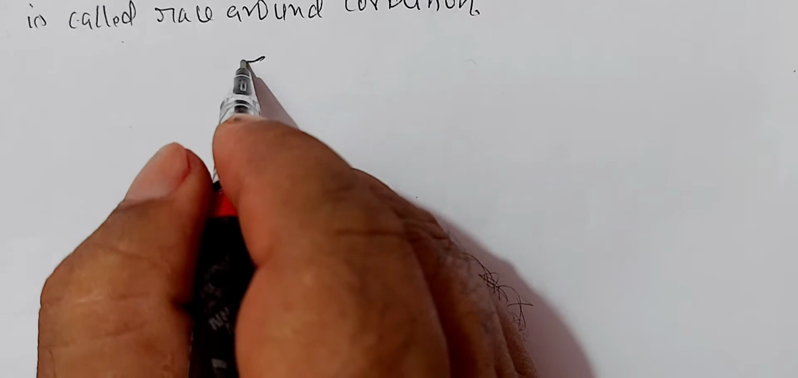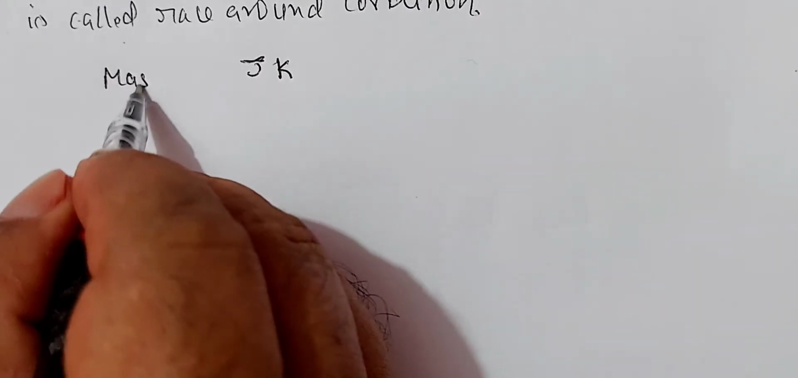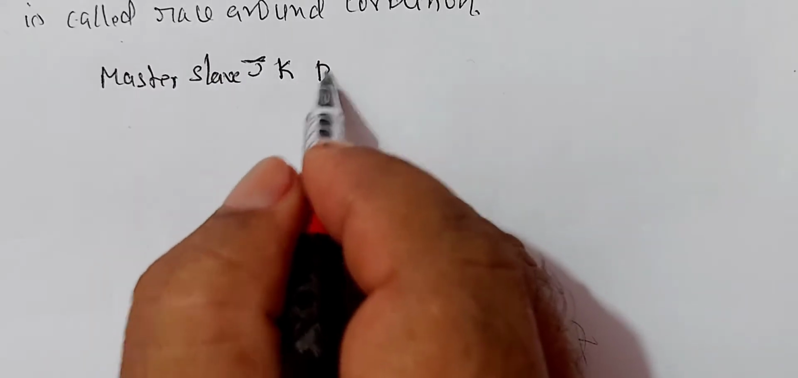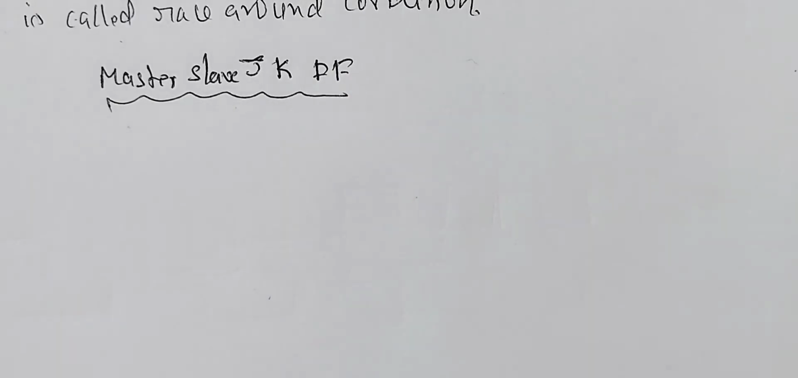Now, how can this race around condition be removed? Now we will discuss the master-slave JK flip-flop. This master-slave JK flip-flop consists of two flip-flops connected to each other. The first one is a JK flip-flop and the second one is a simple clocked SR flip-flop.